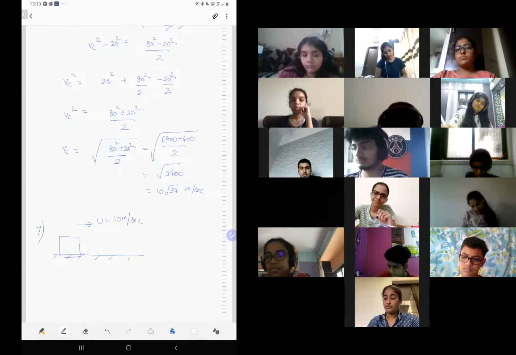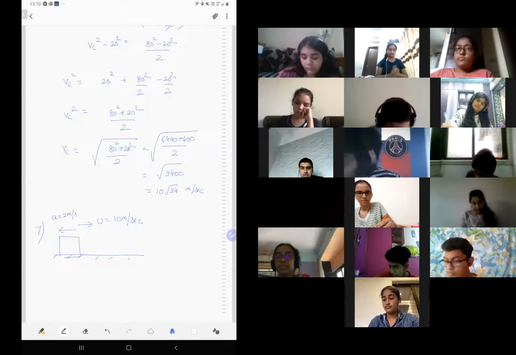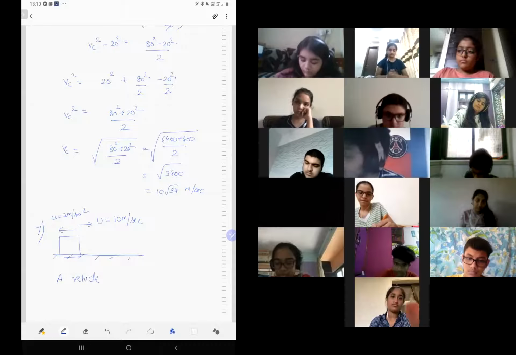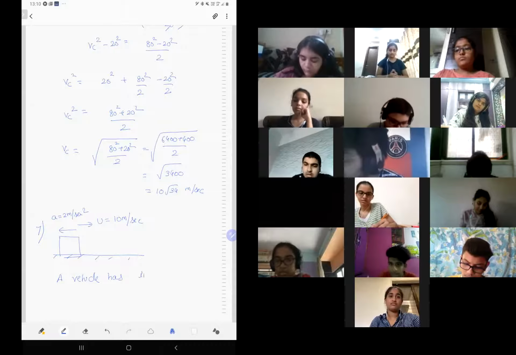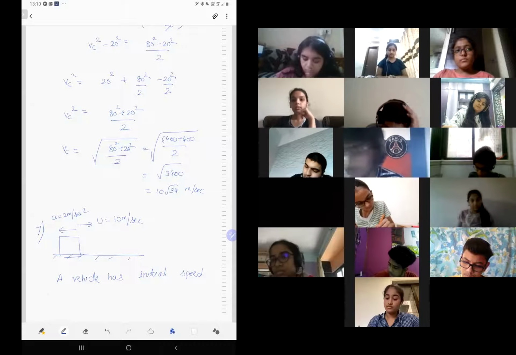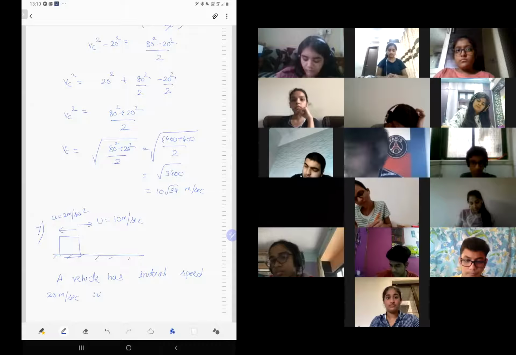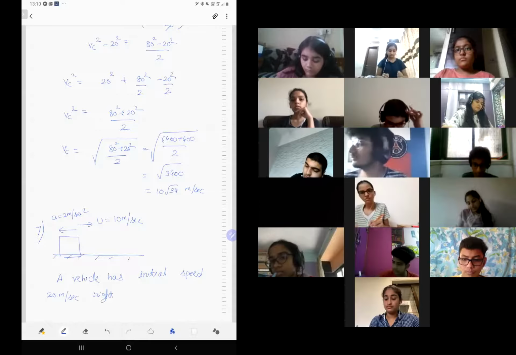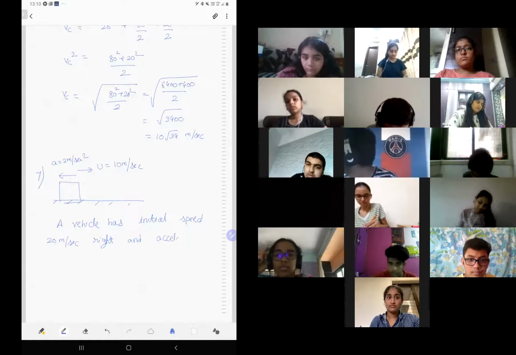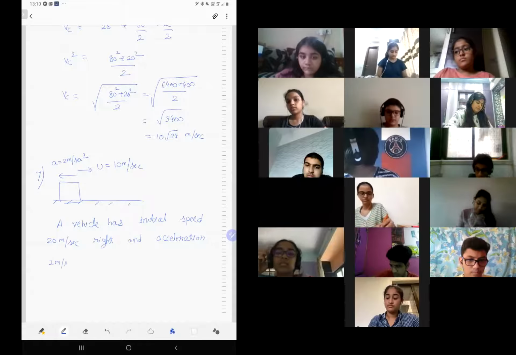We have a vehicle whose speed is 10 meter per second, acceleration 2 meter per second square. A vehicle has initial speed 20 meters per second, right? Acceleration 2 meter per second square, left.